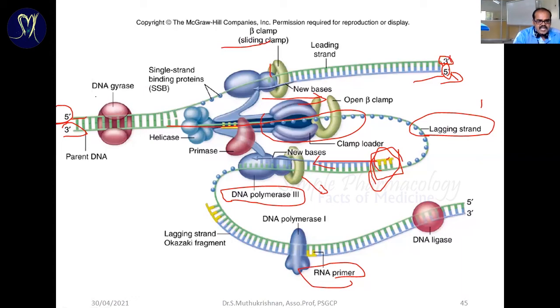The DNA gyrase enzyme is one of the enzymes responsible for preventing damage to the DNA chain, because the DNA cleavage process creates pressure. So the DNA gyrase enzyme produces positive supercoiling to avoid DNA breakage. The next enzyme is helicase. Helicase is responsible for cleaving the chain. The helicase cleaves the double-stranded DNA into two single-stranded DNAs.